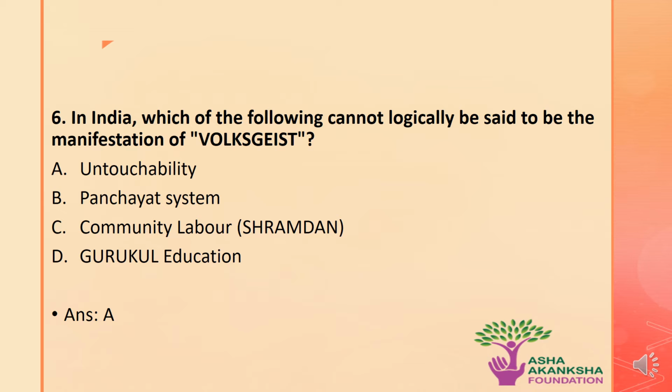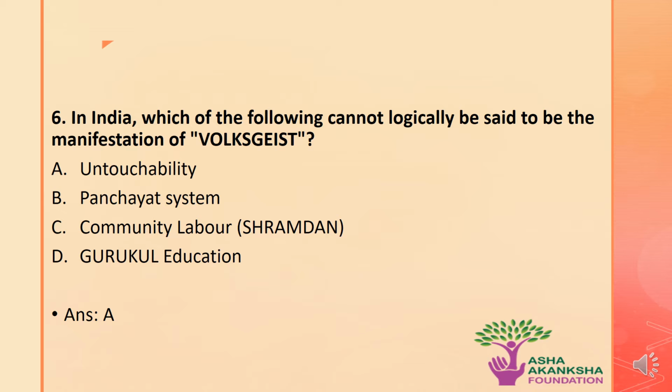The next question is, in India, which of the following cannot logically be said to be the manifestation of volkgeist? The options are A, untouchability, B, panchayat system, C, community labor, which is also known as Shramdan, or D, gurukul education. The correct answer to this question is option A.